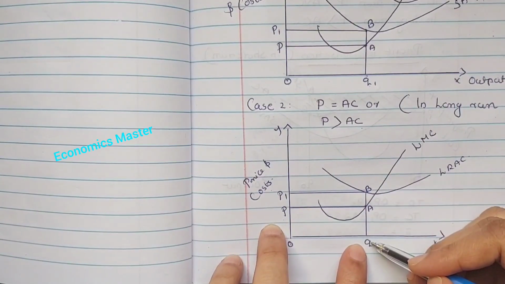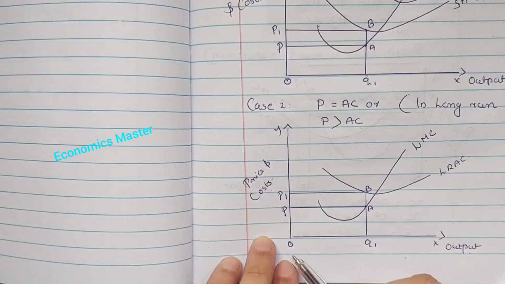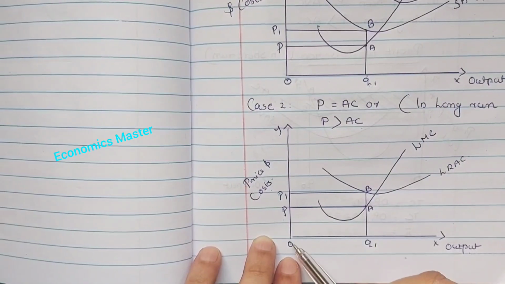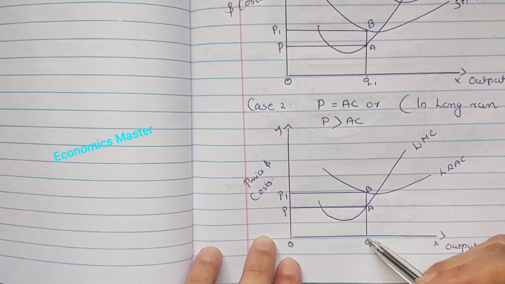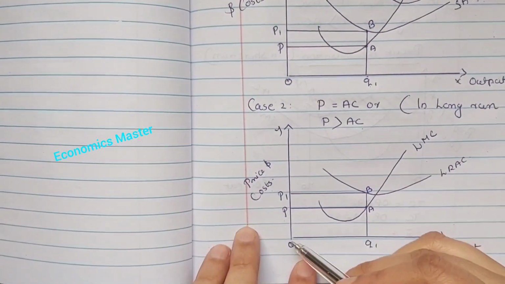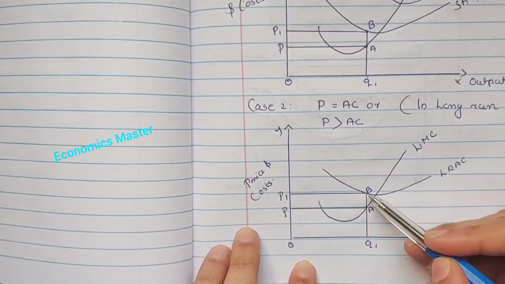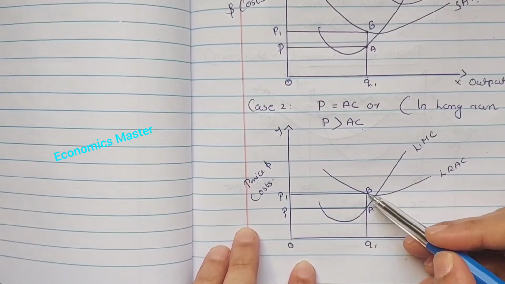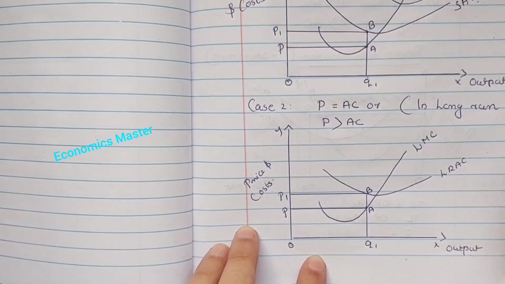So Q1 cannot be the profit maximizing output in the long run. So the total revenue is OPAQ1 and total cost is OP1BQ1. So the cost is greater than revenue.